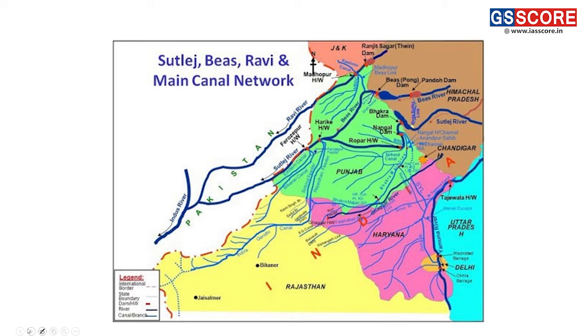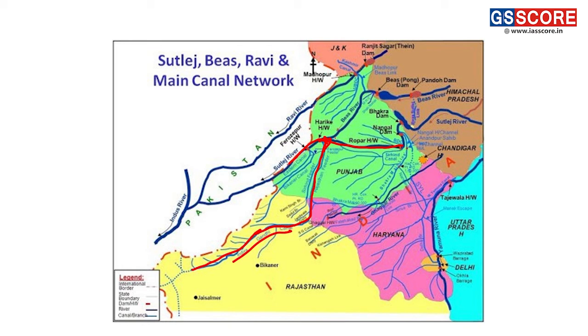So we can see here, this is the Indira Gandhi Canal. It is taking water from the Satluj River.